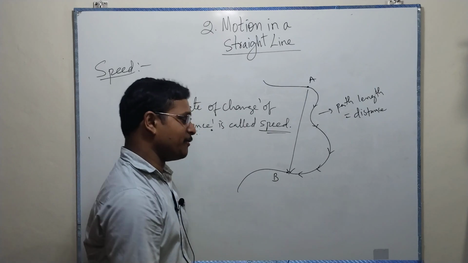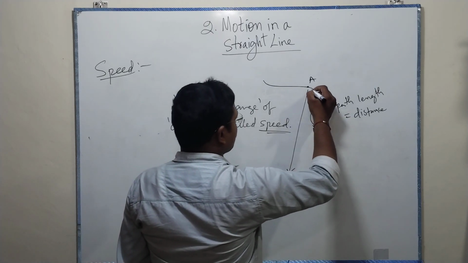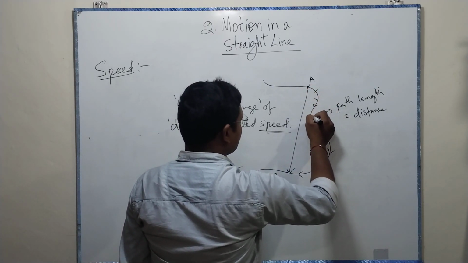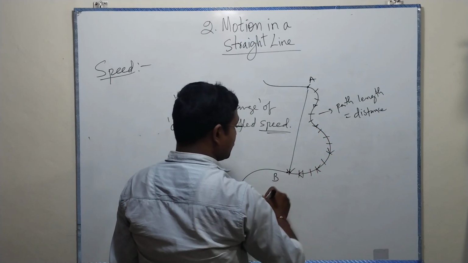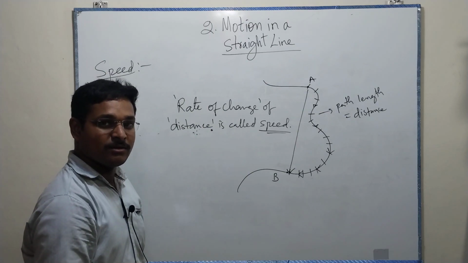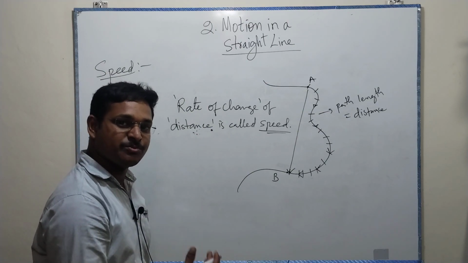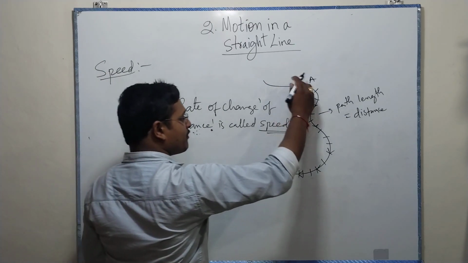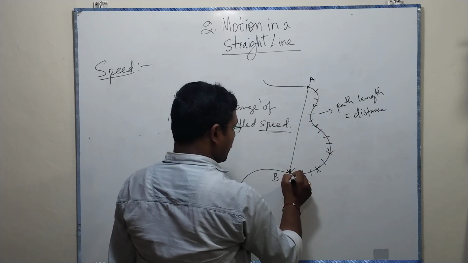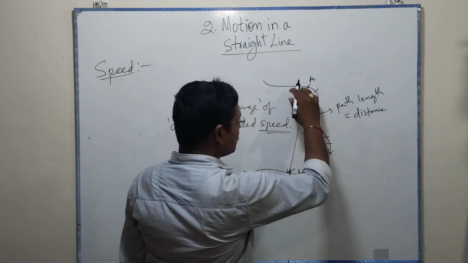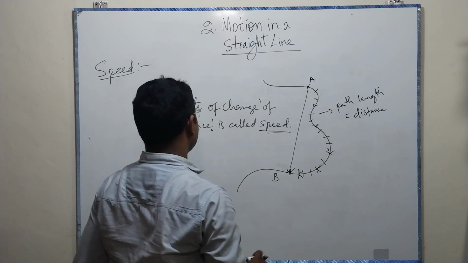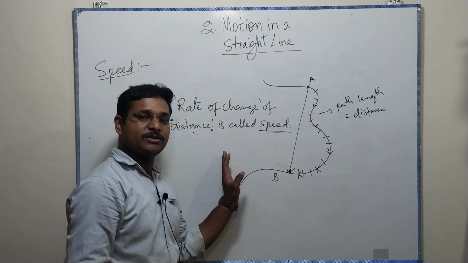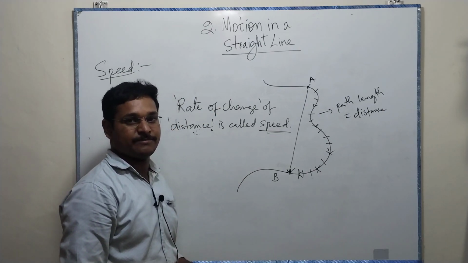Here also, if it is covering the same distances in the same time intervals, then it is called uniform speed, and we say it is the average speed.